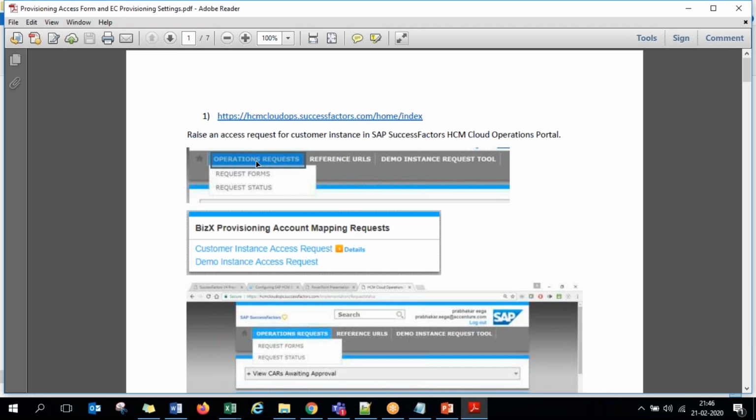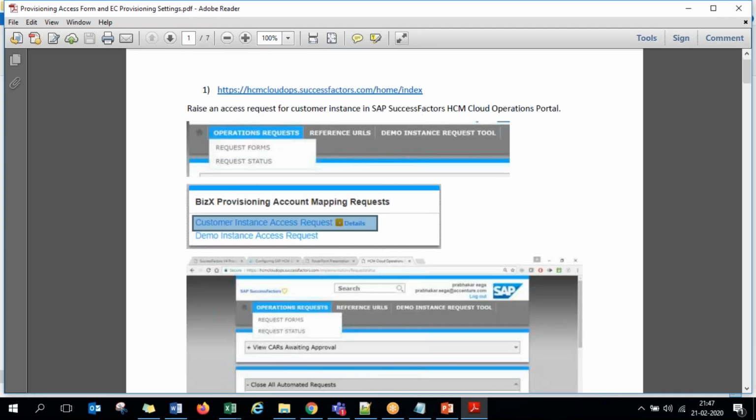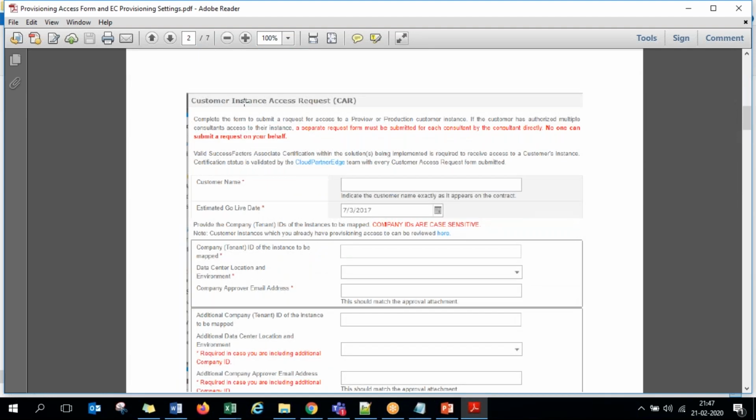If you click on Operation Request, under that again the first one is Request Forms, and you click on it. In the next screen it shows BizX provisioning account mapping requests, and under this again the first one is Customer Instance Access Request, which you click. So every place it is the first one you keep clicking. Finally, you will be displayed the Customer Instance Access Request form. We simply call it the CAR form.